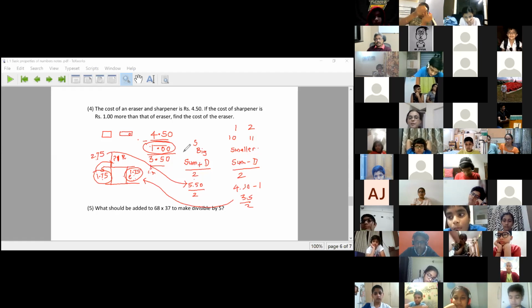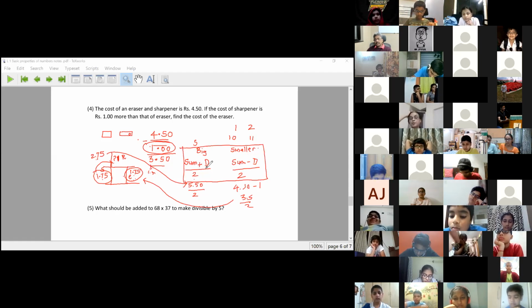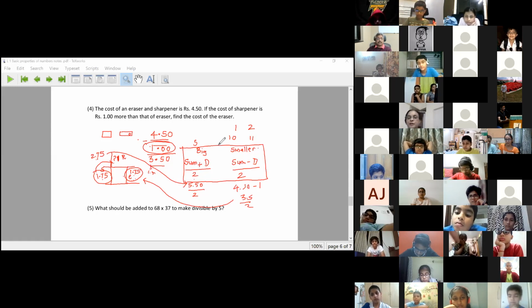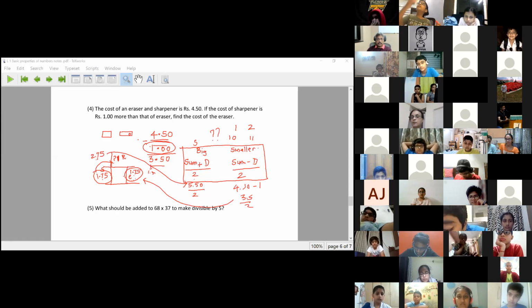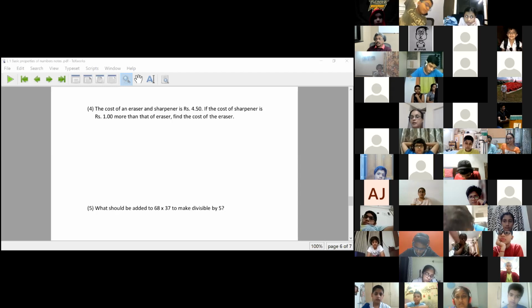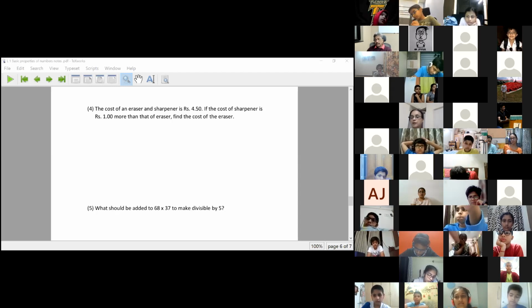This is a formula: whenever there is a bigger number and a smaller number, the bigger number is (sum plus difference) upon 2, and the smaller number is (sum minus difference) upon 2. Your job is to find out why this works. Don't just say okay, find out why the formula works. If you use your brain, it does not get used up. Use it, it gets sharpened.